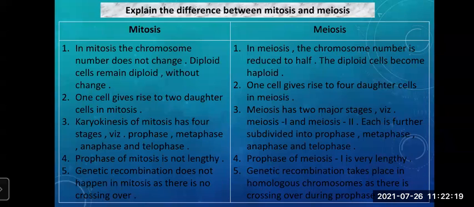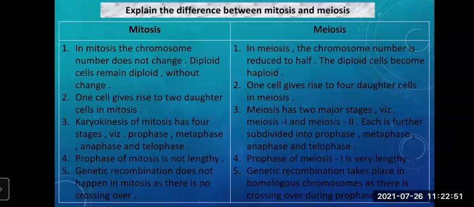First point, in mitosis, the chromosome number does not change. Diploid cells remain diploid without change. Whereas in meiosis, the chromosome number is reduced to half. The diploid cells become haploid. In mitosis, one cell gives rise to 2 daughter cells. In meiosis, one cell gives rise to 4 daughter cells.